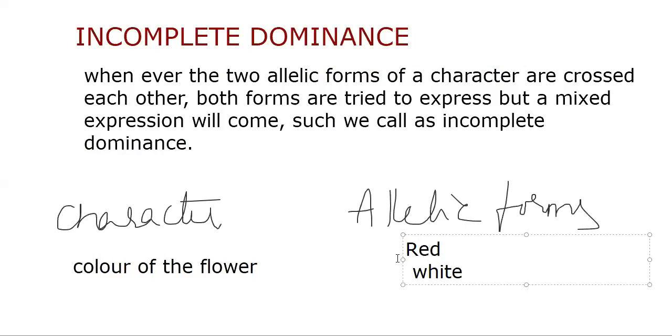Now we are doing a cross between the red colored and white colored flowers. When the red colored flowers are crossed with the white colored flowers, what happened? That we have to see here. The genotypes we are giving here: capital R crossed with small r.